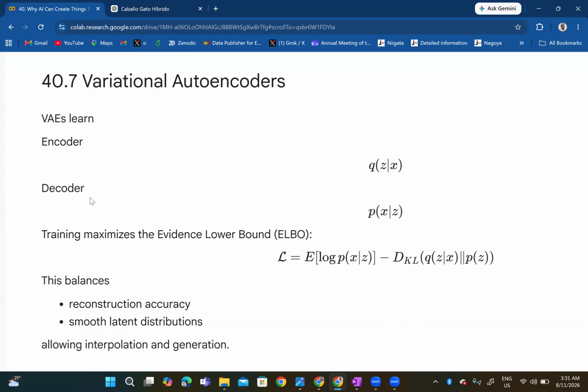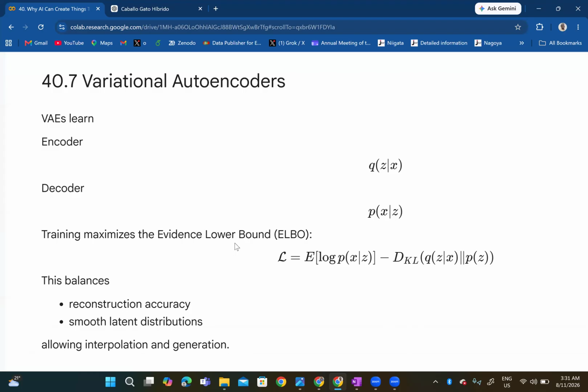And given a noisy image, how can you retrieve the original image? That's the probability of retrieving the actual image given the noisy one. And there was the probability of getting the noise given the original image, something like that.